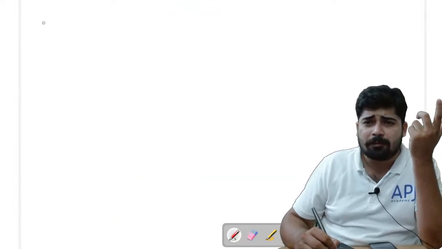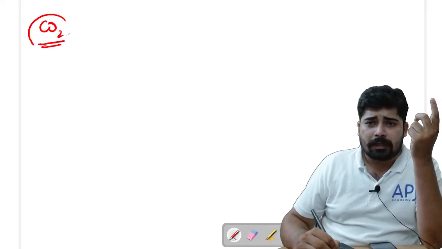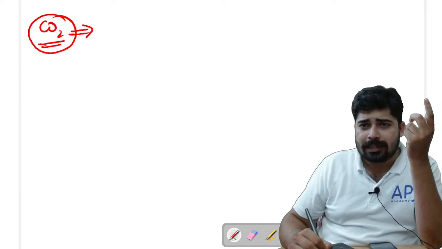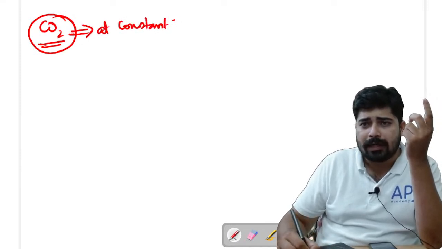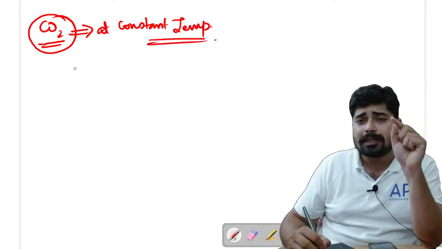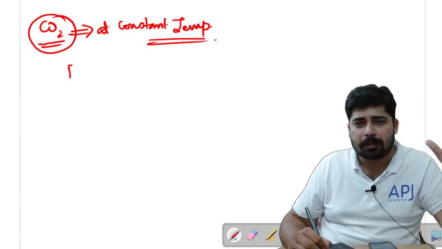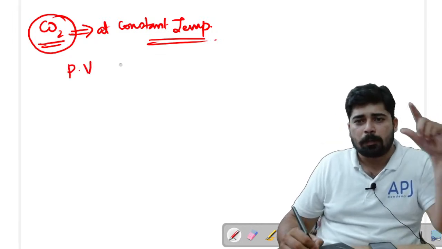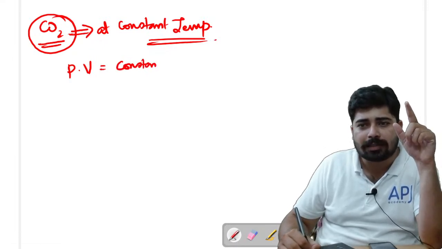See, if I take a particular gas, carbon dioxide, at constant temperature, because we are dealing with Boyle's law, we know that the temperature is constant. So at constant temperature, for a particular gas, the product of pressure and volume will always remain constant.